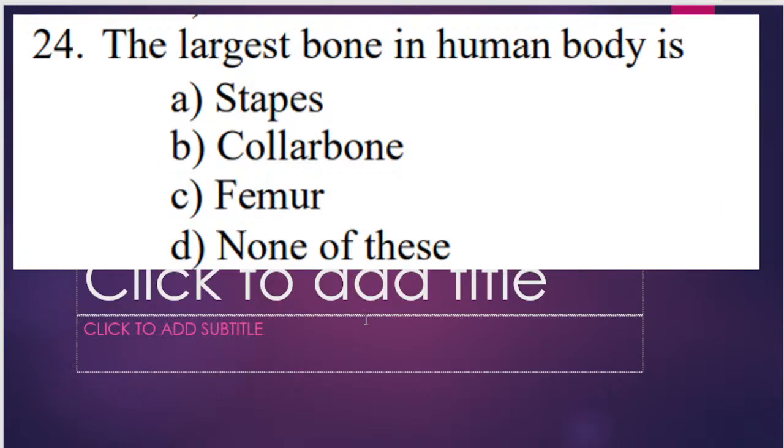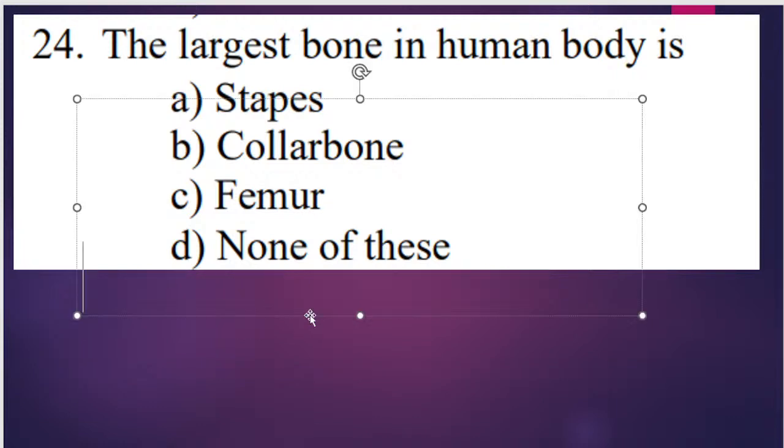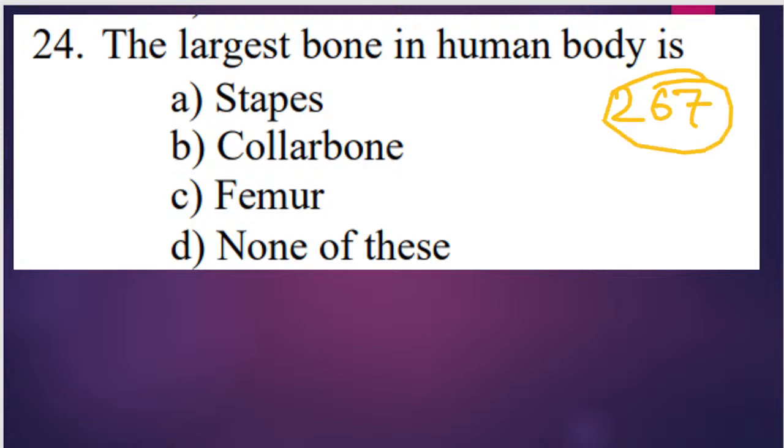Question number 267. Which is the largest bone of the human body? Stapes, collarbone, femur, or none of these? Which is the largest bone in human body? Largest bone of the human body. First is Darsh, second is Hemishri. Good, all of you. Largest bone of the human body, we must keep in mind, femur or the thigh bone.